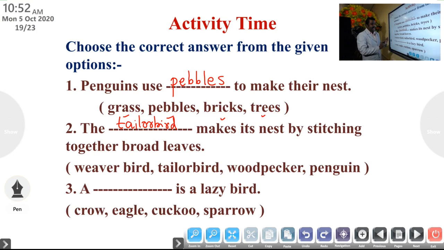Third question, a dash is a lazy bird. Crow, eagle, cuckoo, sparrow. Which one is the correct option? Yes, you know. Cuckoo is the correct option. A cuckoo is a lazy bird.